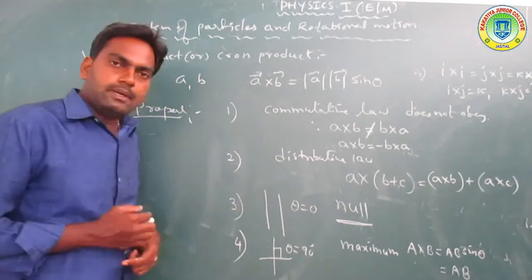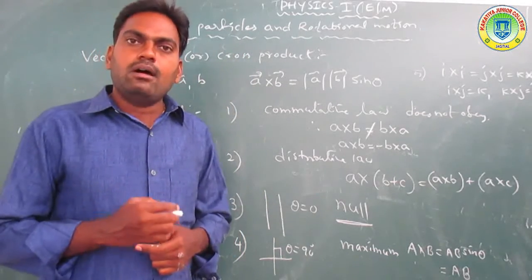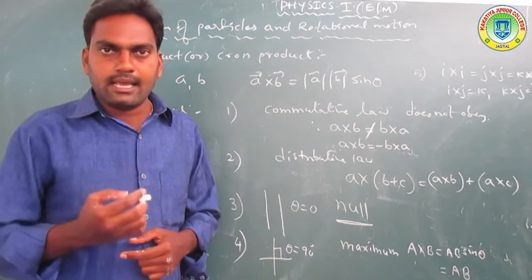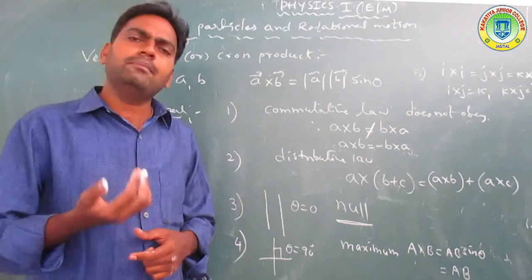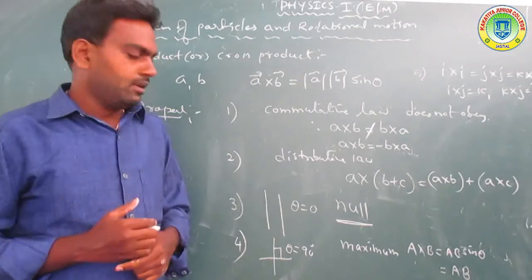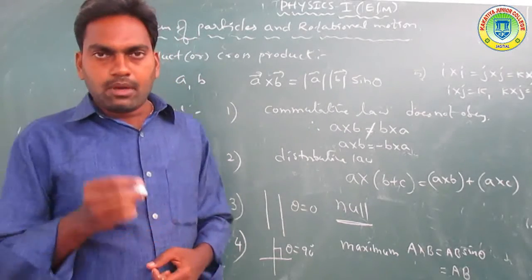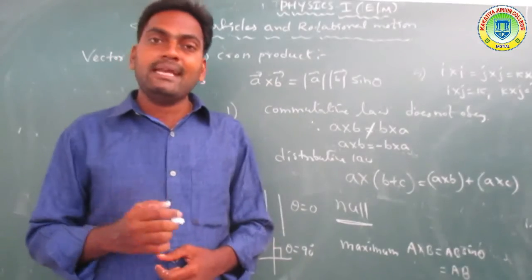Now another property: the vector product between two parallel vectors is null, or 0. Now another property is the cross product between two perpendicular vectors.